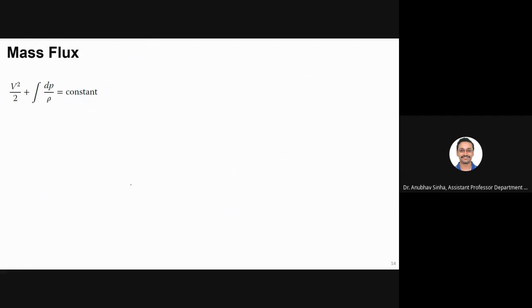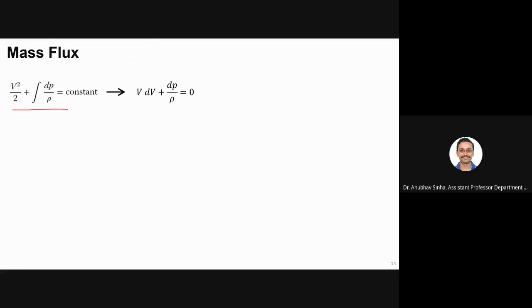Now we're talking about mass flux. Can anyone tell me where this is coming from? What equation is this? This you have seen many times. We started the class with this equation. Now can anyone tell? Bernoulli. Yeah, this is the compressible Bernoulli equation, right?